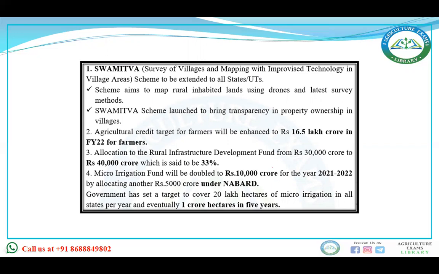Next, the agriculture credit target for farmers will be enhanced to 16.5 lakh crore in the financial year 2022. Allocation to the Rural Infrastructure Development Fund goes from 30,000 crore to 40,000 crore, which is said to be 33%. The Micro-irrigation fund will be doubled to 10,000 crore for the financial year 2021-22 by allocating another 5,000 crore under NABARD.